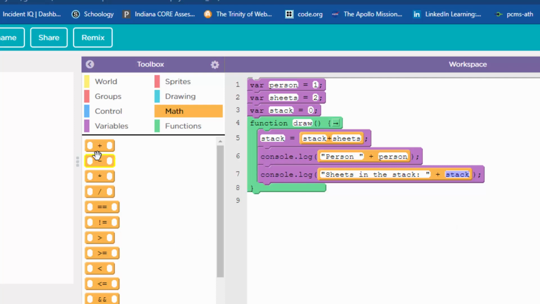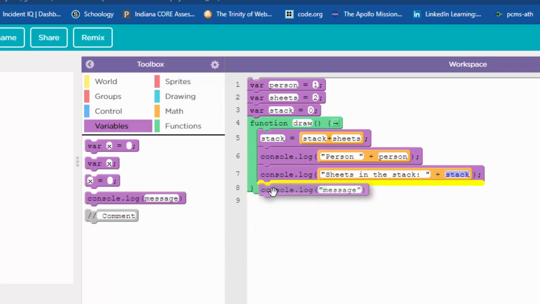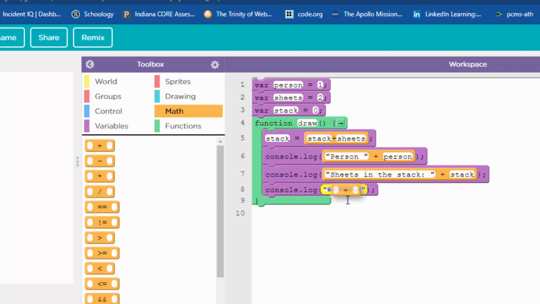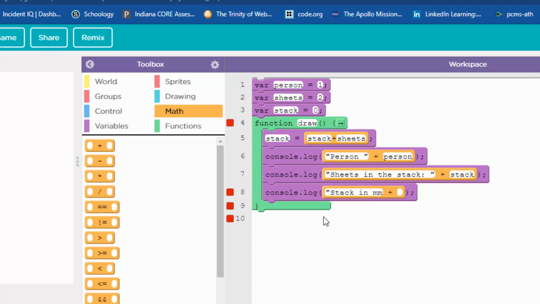And you're back. All right, console.log once again. I'm going to use a math block here. Now we get into how high the stack is. So what I'm going to put here is height, stack in millimeters, mm for millimeters. That's the first part. Remember, what I've reported so far is just the number of sheets of paper in the stack. That didn't tell me how tall it is. It tells me how many sheets there are, but not how tall it is. So this is going to be, how high is the stack in millimeters?